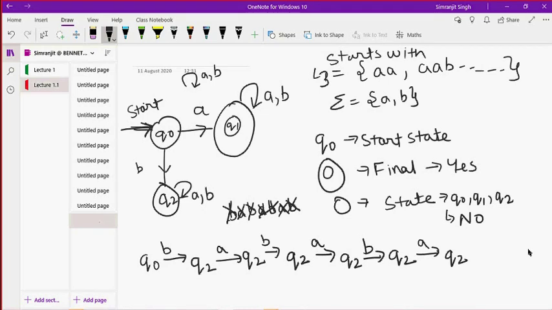When I reach the end of the string, it will again be at Q2. Now, when you reach the end of the string, is this the final state? The final state is denoted by the double circle, which is not Q2. So Q2 is not a final state. It means that this string is not present inside the language.